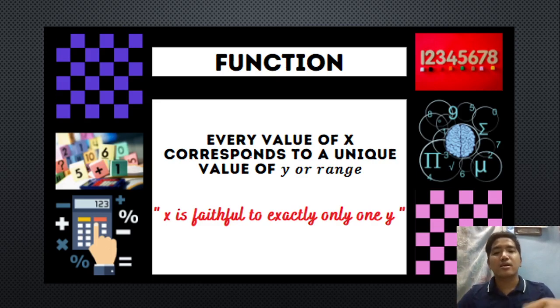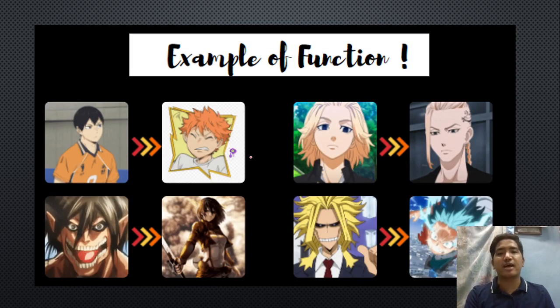So to know more about the function, we have here an example. Okay, so as you can see, this is in our diagram. So we have si Tobio Kageyama, papunta lang siya kay Hinata. Si Eren, papunta lang siya kay Mikasa. Si Mikey, papunta lang siya kay Draken. Then we have etong si All Might, papunta lang siya kay Deku. Okay, so we have only one-to-one.